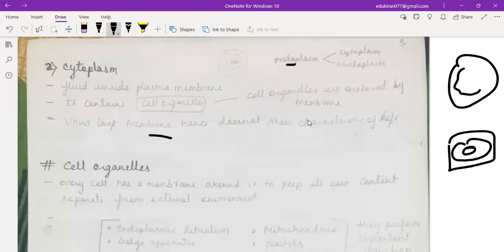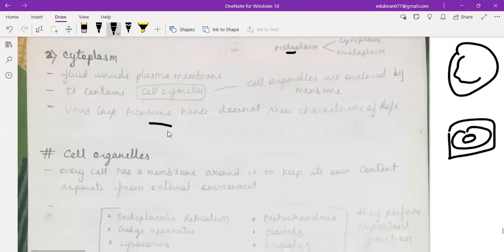Viruses lack a membrane, hence do not show characteristics of life. Very, very important. Viruses are basically, if they do not enter a body, they will die. Why? Because they don't have a membrane. That's why they do not show characteristics of life. They need a human body so that they can evolve. Clear?